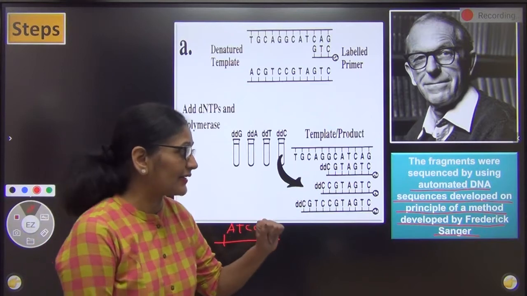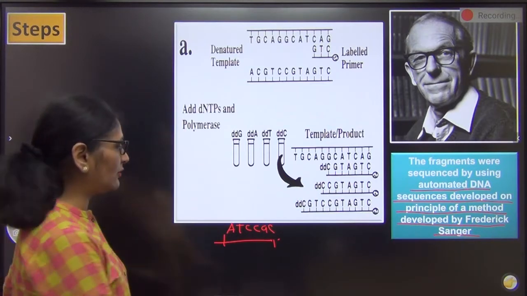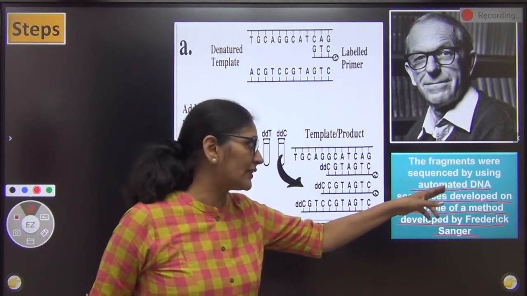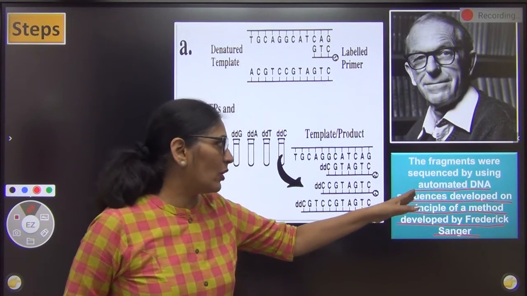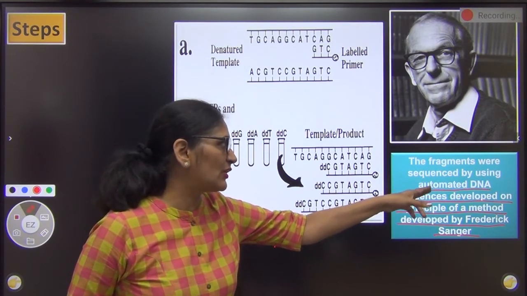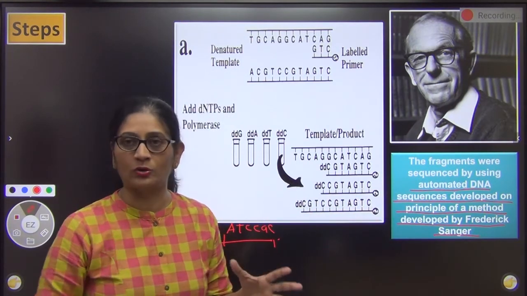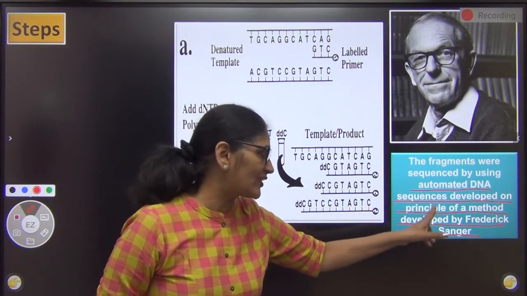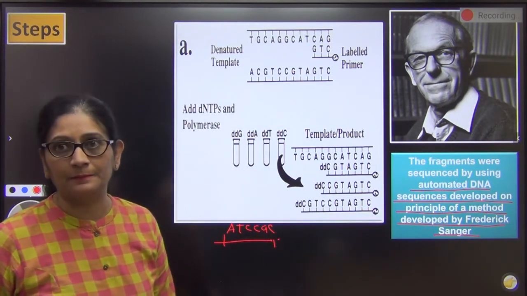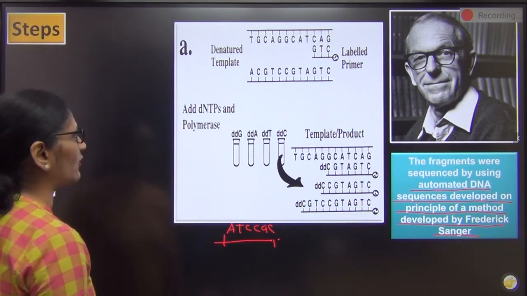He's the same Frederick Sanger, right? So Frederick Sanger ने एक टेक्निक निकाला था, and we will just say that he found out the nucleotide sequence with the help of a technique. The fragments were sequenced using an automated DNA sequencer. एक machine है जिसका नाम है automated DNA sequencer, which was actually developed on the principle that was developed by Frederick Sanger. Is that clear? So this is how we found out the nucleotide sequence of all the pieces.